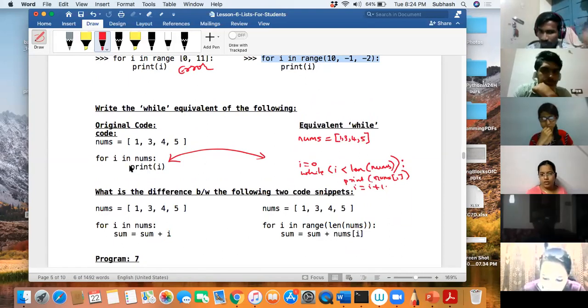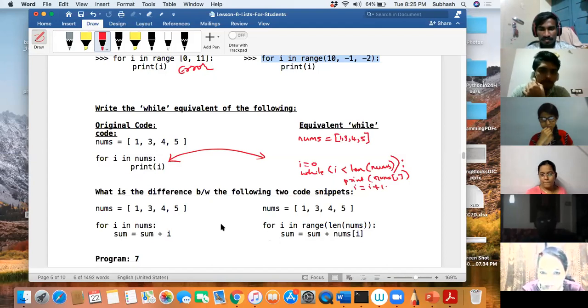Who is this? Kirtana Ganapati. Yeah, Ganapati, tell me. The first one will take only the numbers which are present in the list. Whereas in the second one, we are asking it to generate the numbers in the range of 0, 5. It generates from 0 to 4 basically. So 0 to 4, right? Okay, fine.